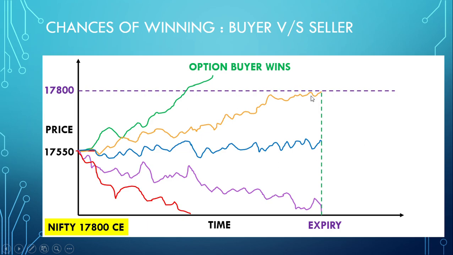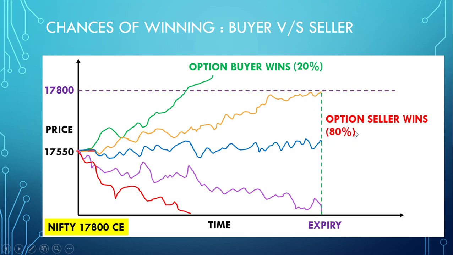However, in the remaining option 2, 3, 4 and 5, option seller will win because option seller has sold 17,800 call option to option buyer with a view that Nifty will not cross 17,800. So in all these four cases, Nifty will remain much below the call option's sold strike price. So option seller will always win in these four options. So option buyer has got only 1 out of 5, 20% chance of winning, whereas option seller has got